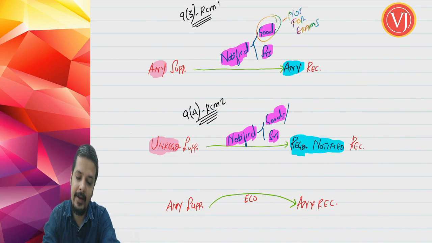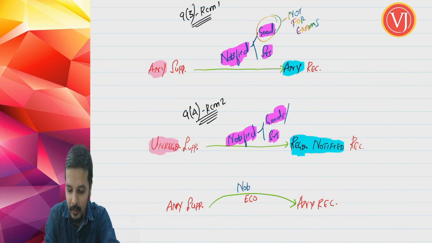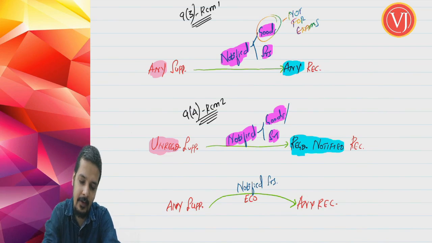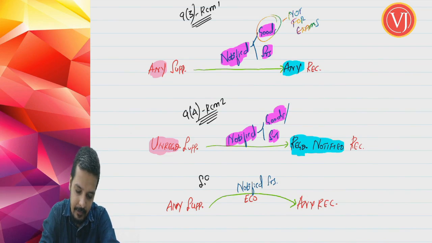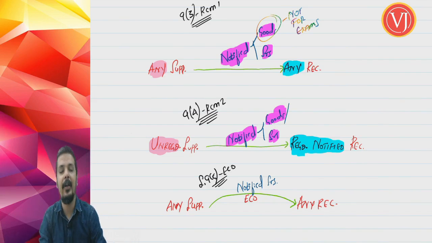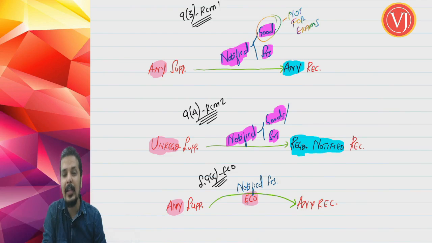And what is covered, friends, is only notified services. Forget about goods. Notified services. Friends, that is the coverage of section 9.5 eco. Who is the supplier here? Supplier is any supplier but supplying through eco. Recipient is any recipient.